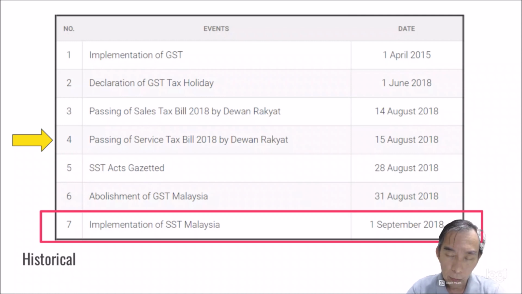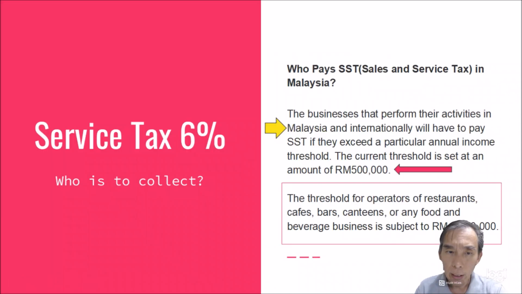Also the amount of 6% is levied as a service tax. So SST, here you can see there is an S. Actually there are two Acts of Parliament. So this is historical. Anyway, sales and service tax, or now we zoom into just service tax 6%.